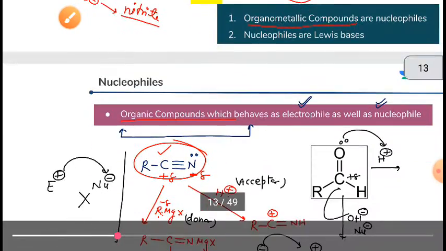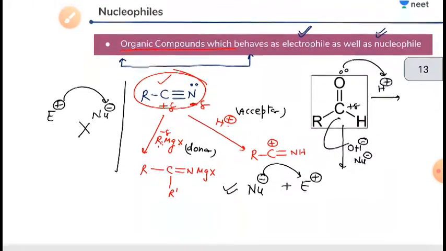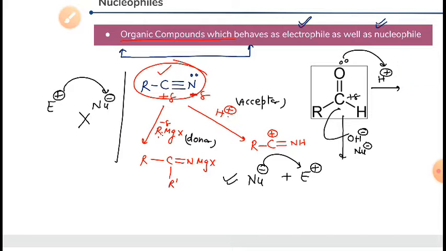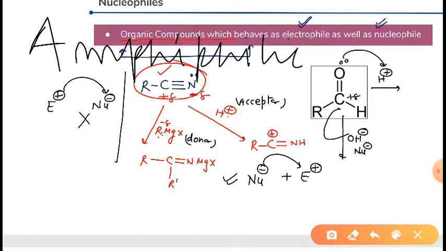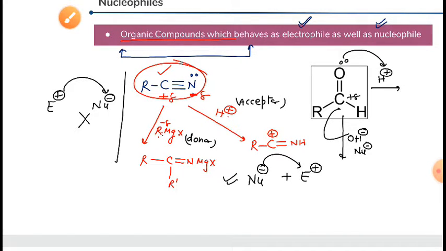Now next we will see amphiphilic compounds. Amphiphilic compounds are those compounds which behave both as an electrophile as well as a nucleophile.